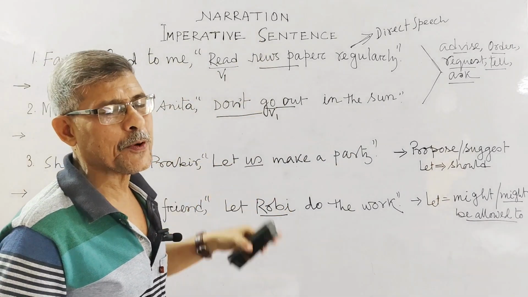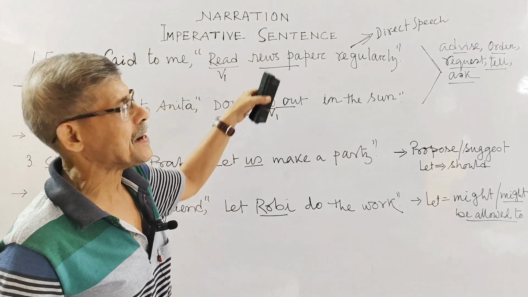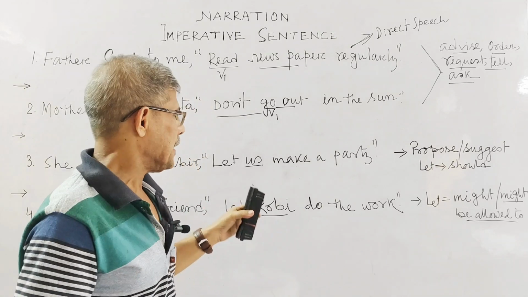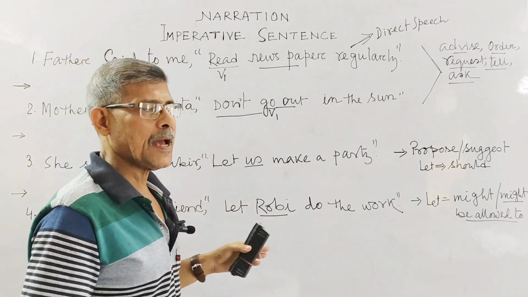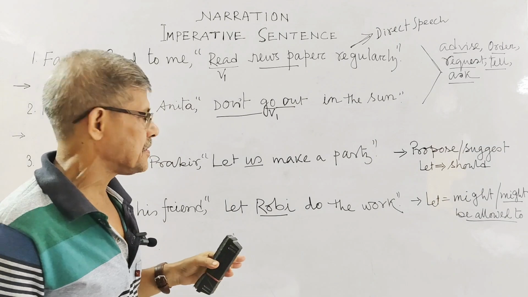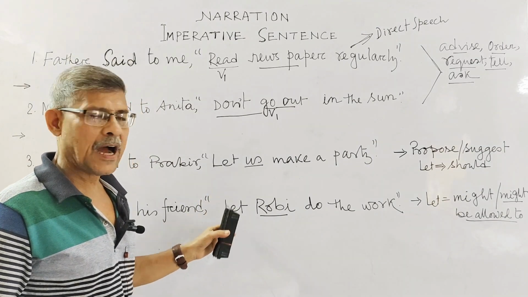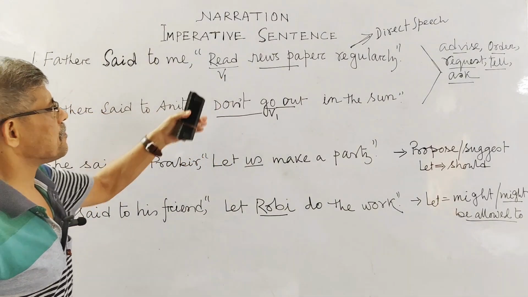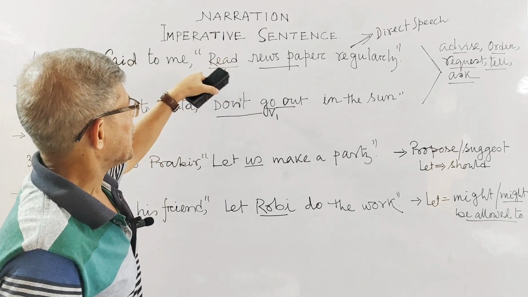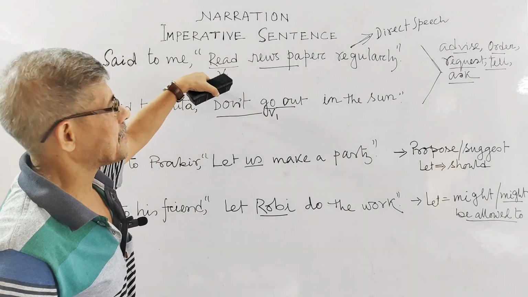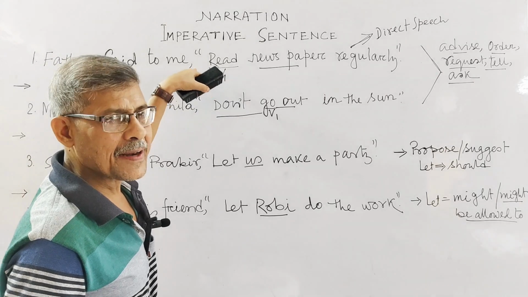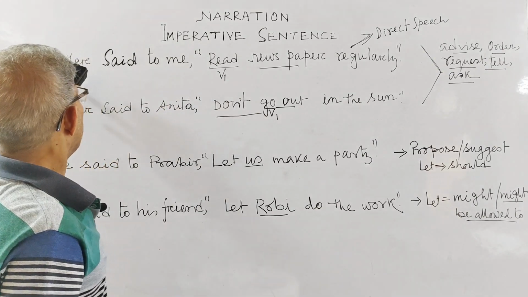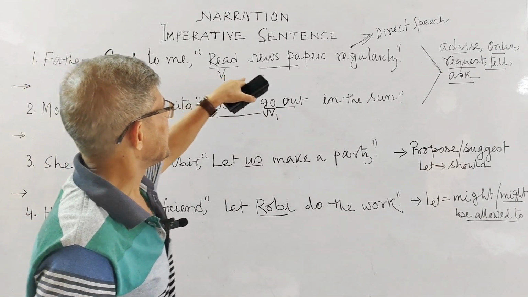In this way, generally we get an imperative sentence, which is used only for the second person. When an imperative sentence is used in the case of first and third person, I have already told all these things in my last classes, then our sentence begins with let, okay? Now you see, this is your imperative sentence, and your sentence expresses order, request, advice, etc. Now you see, father said to me, read newspaper regularly.